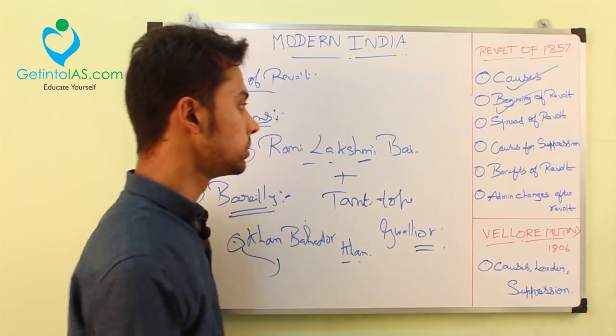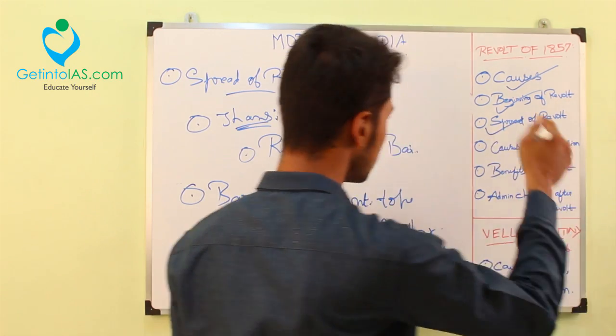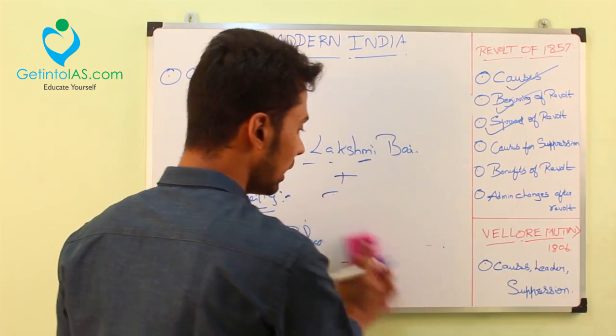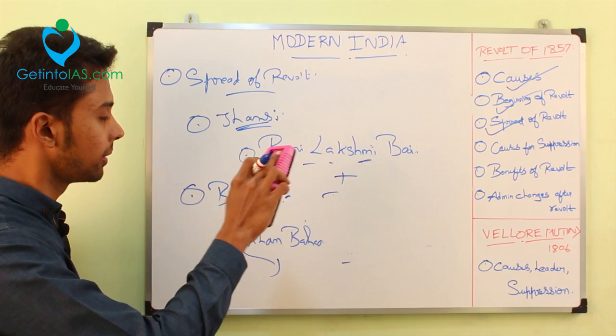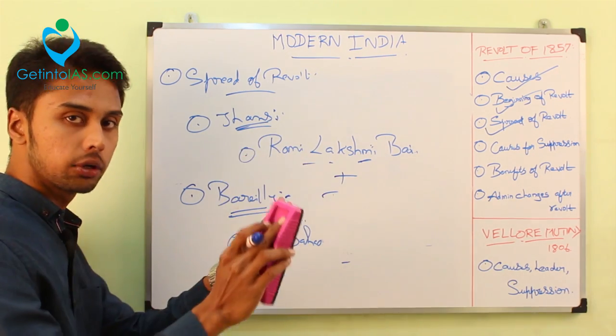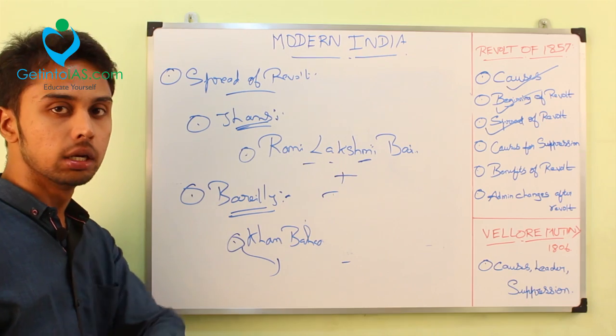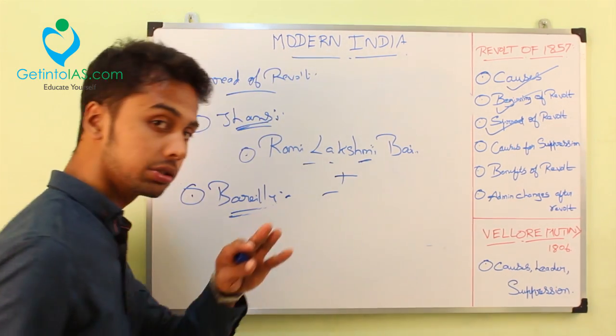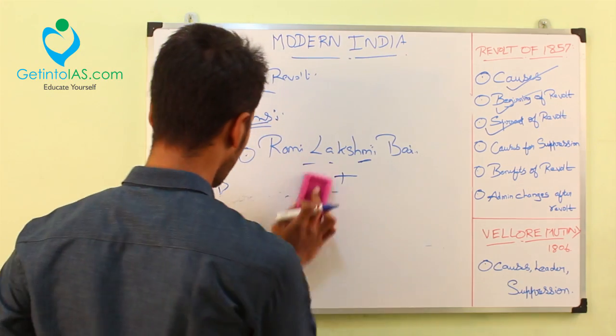So this is about the spread of the revolt. I have told how the revolt began and how it spread to the different parts of India. I think you would have observed something here, because every region I told about was concerned with Delhi or near to Delhi or maximum to UP this side. But I have not talked about the South and all. I will talk about that later, because that was a limitation of the Revolt of 1857.